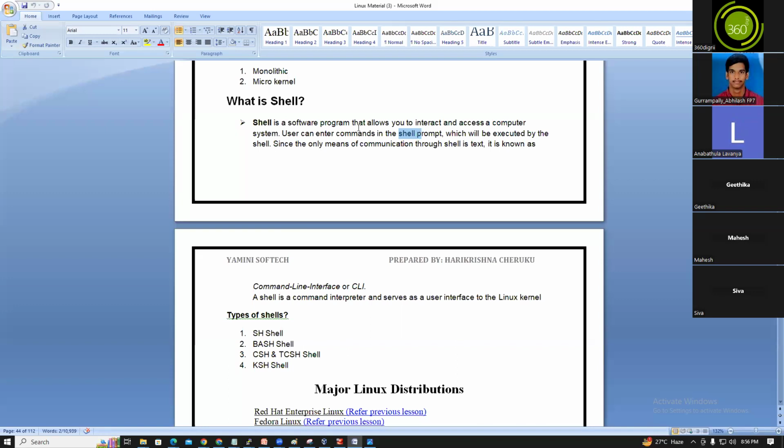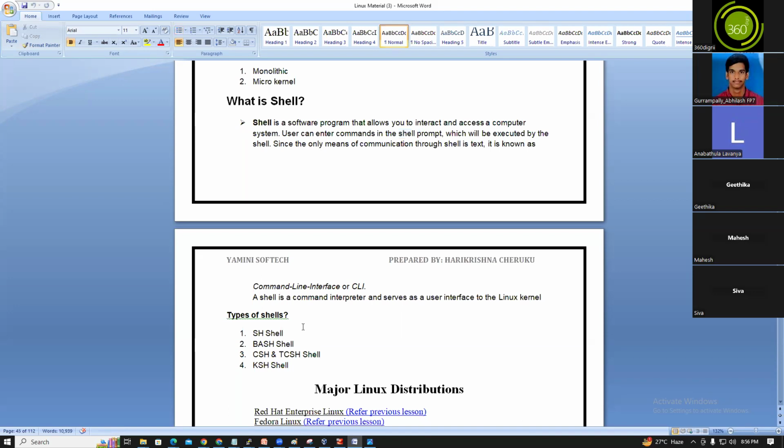So a shell is a software program that allows you to interact with and access the computer system. The user can enter commands in the shell prompt, which will be executed by the shell, since the only means of communication through the shell is text. It is known as a command line interface. A shell is a command interpreter and serves as a user interface to the kernel.